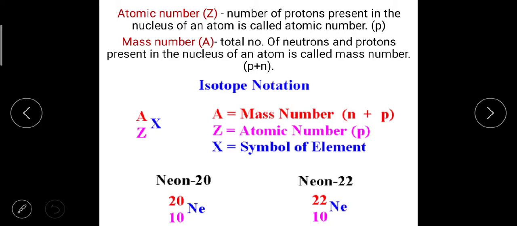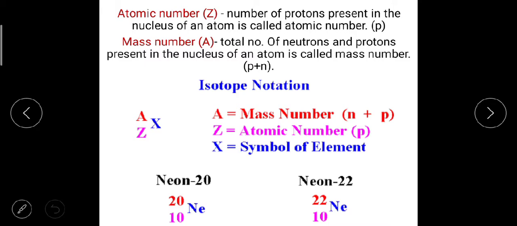Now next is isotopes. The atomic number is a fundamental property of an element and it is its chemical identity. Some elements in nature have atoms with the same atomic number but different mass numbers. Such atoms of the same element having different mass numbers are known as isotopes. Means isotopes are atoms having the same atomic number but different mass numbers. For example, carbon has 3 isotopes, that is C12, C13 and C14.